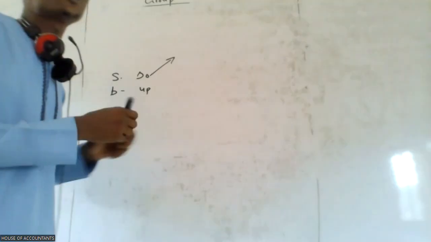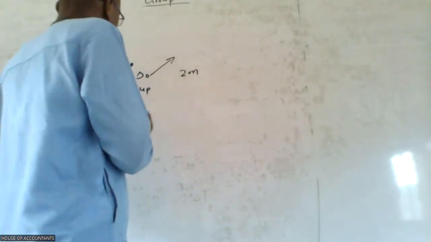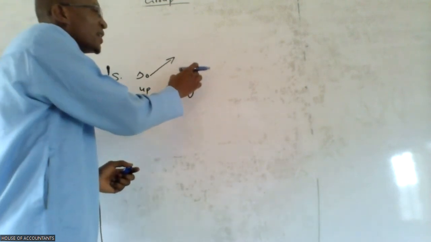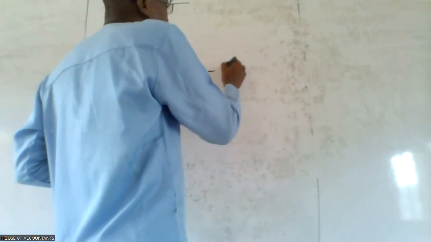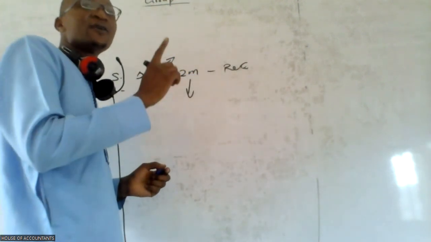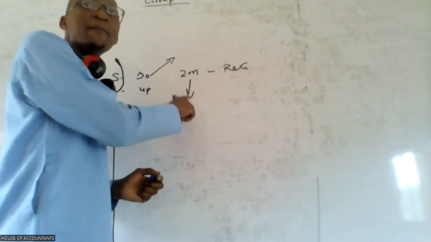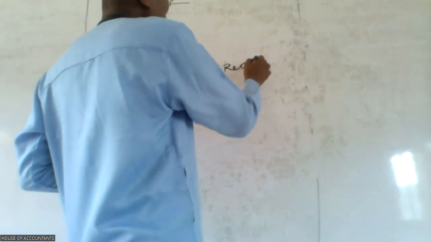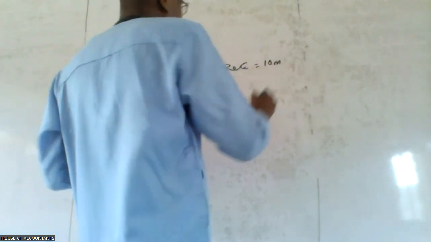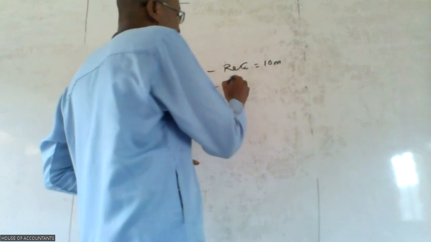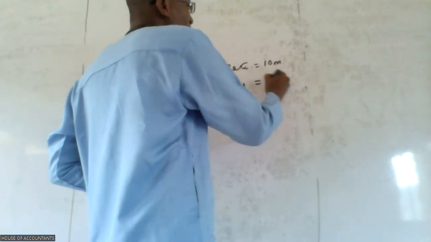Danco has invoiced this 2 million naira to OPCO. So definitely Danco will have added this 2 million naira as part of receivables, that it wants to receive an additional 2 million naira from OPCO. Meanwhile, OPCO has not received this good. So if the receivable here is 10 million naira, including this 2 million naira, what will OPCO be having as payable? It will be 8 million naira.